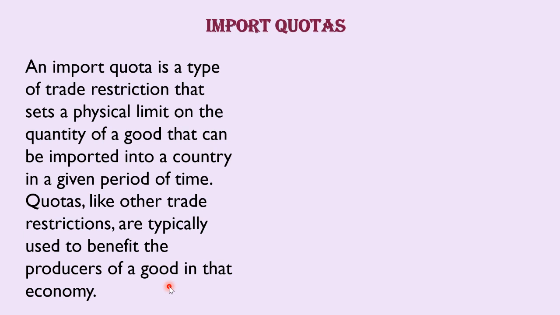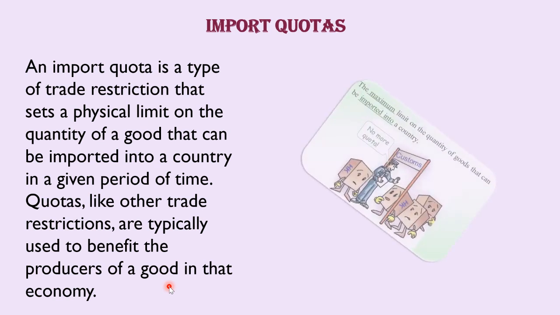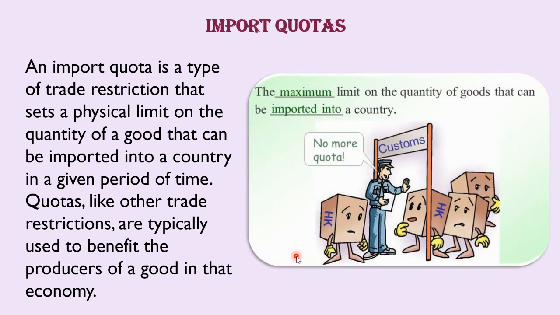So restrictions which are imposed by the government is called as import quotas. Let me explain this with a cartoon. Look at this cartoon. Certain products are coming from Hong Kong. Four boxes are coming from Hong Kong. But here you have a person at customs. Only one box can come inside. Other three cannot come inside. No more quota.